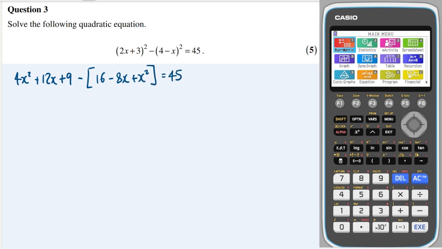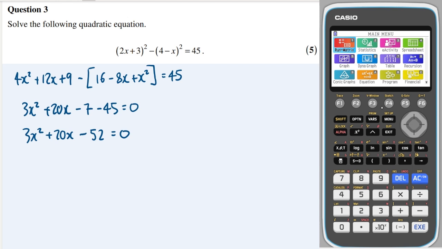That's equal to 45. Now, expand these out. I'm going to get 4x squared minus an x squared, so that's 3x squared. 12x minus minus 8x is 20x. 9 minus 16 is minus 7. Bring the minus 45 over to that side. So I'm going to get 3x squared plus 20x minus 52 equals 0.